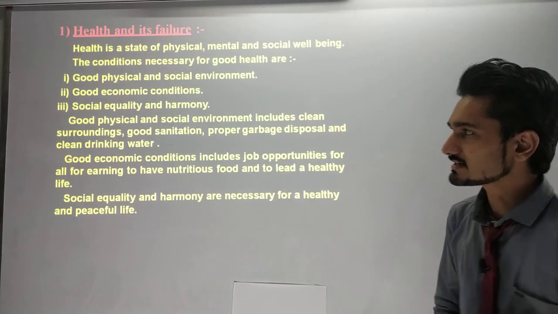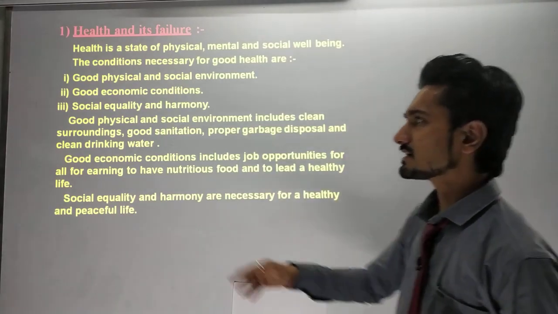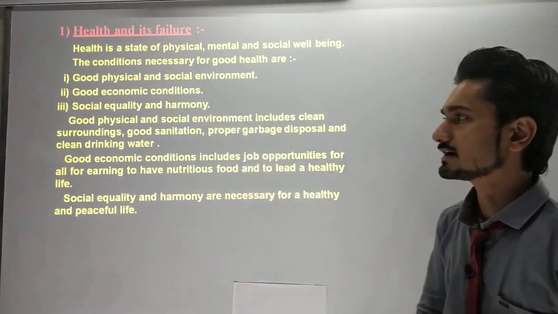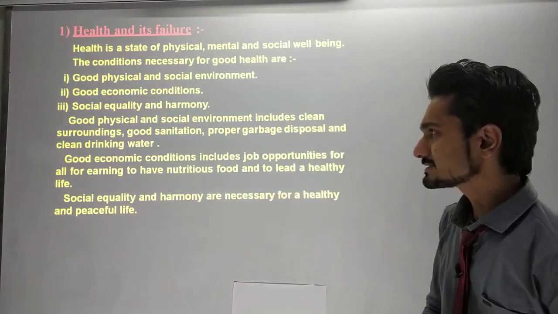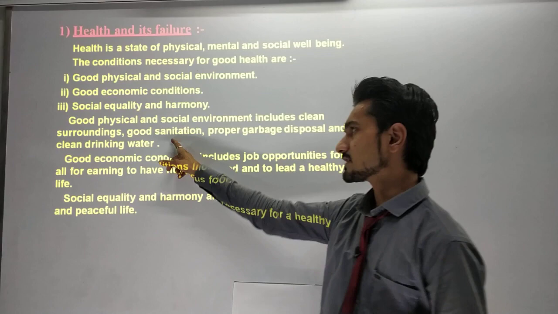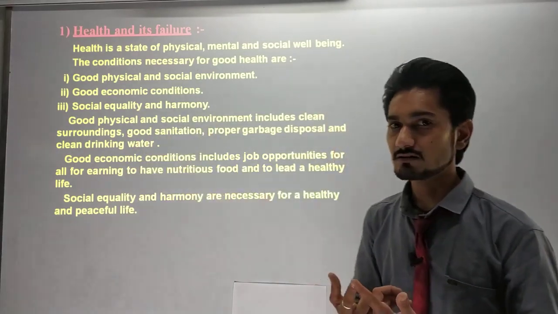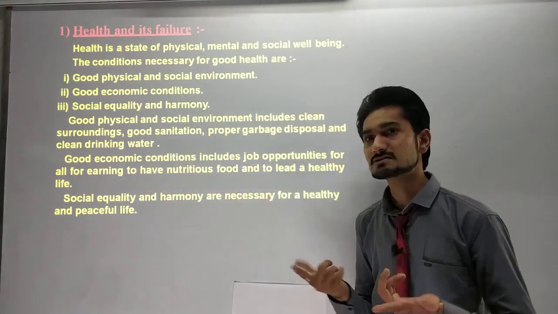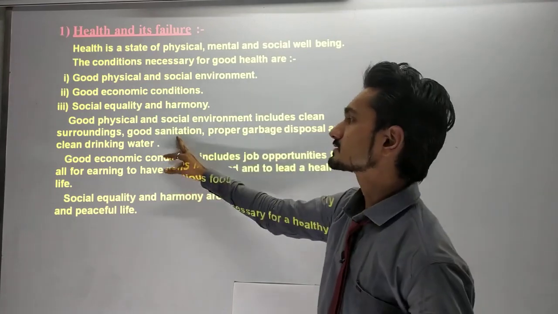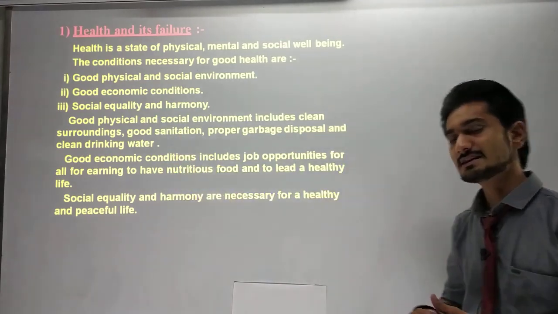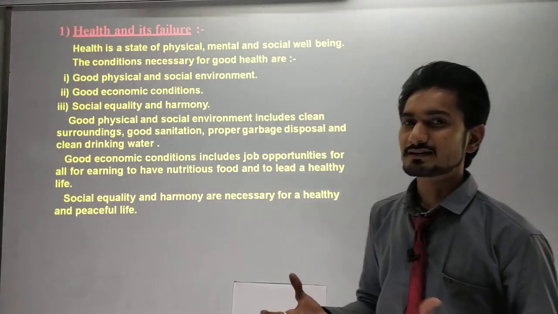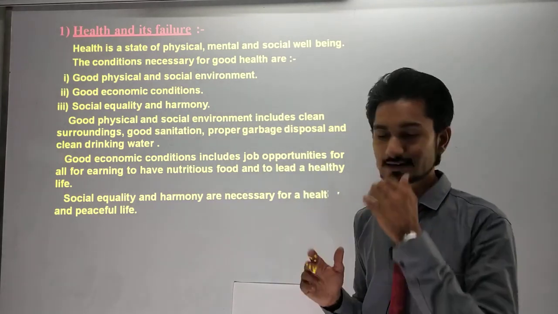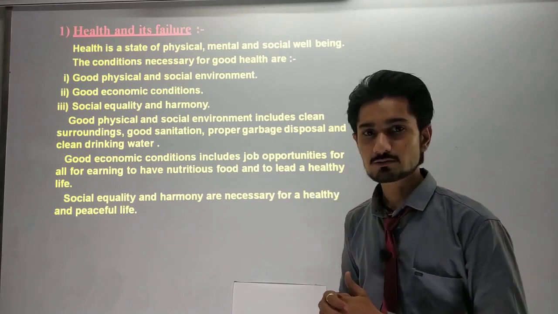Okay, a good physical and social environment includes a clean surrounding. It means the physical and social environment includes the clean surrounding. Good sanitization is the most required condition in today's generation, in today's scenario. If the sanitization is not proper, it creates diseases or viruses that are flowing in the air in today's time.